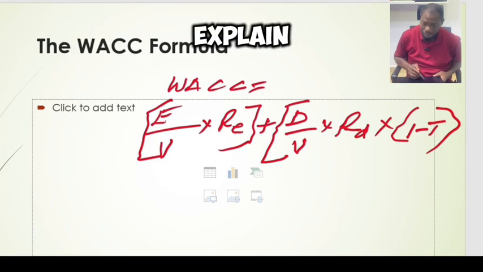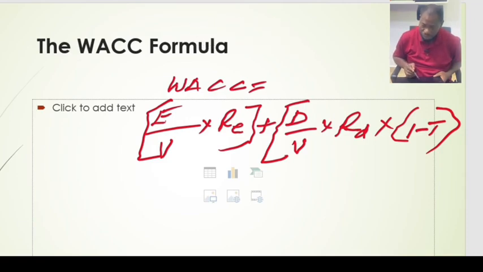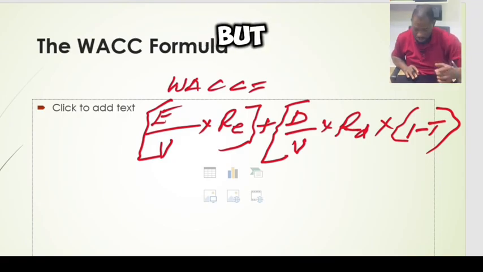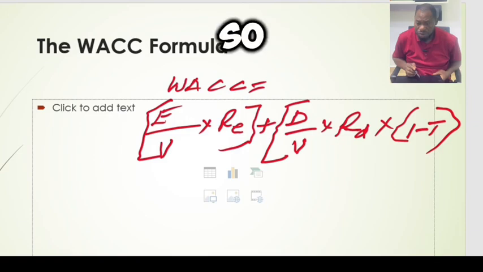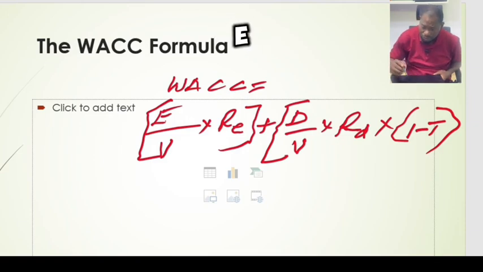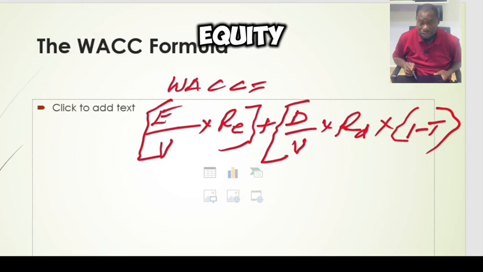Now let's explain what they all mean. To do this, we're going to use an example, but let me just explain the formula first. The E is the equity that the company has.